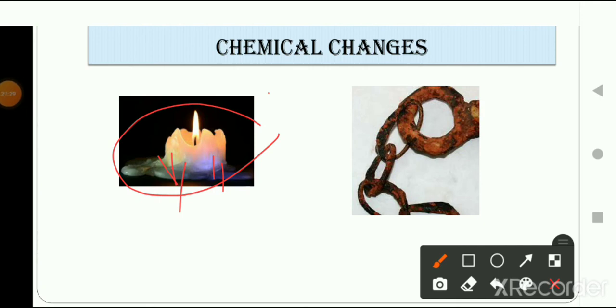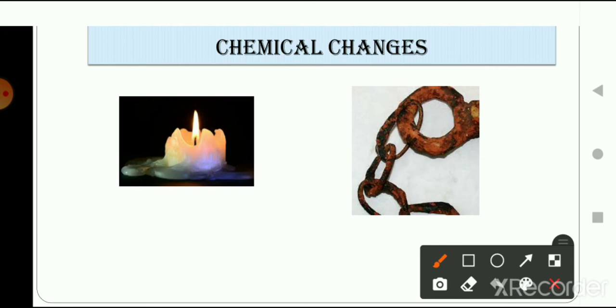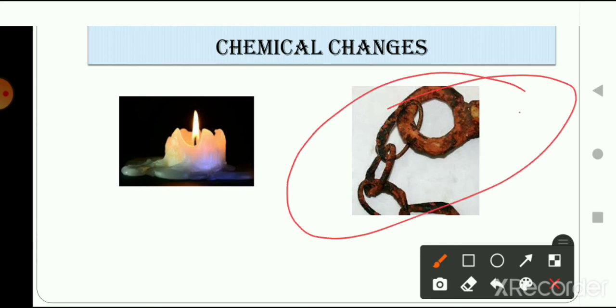It is basically a chemical change in which the iron reacts with the oxygen present in the atmosphere and forms iron oxide, and iron oxide is the new substance that is formed. It is generally called rust. So rusting of iron is a very common example of chemical change which occurs around us.